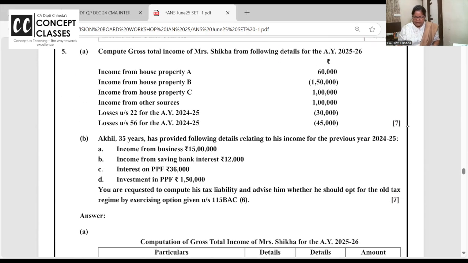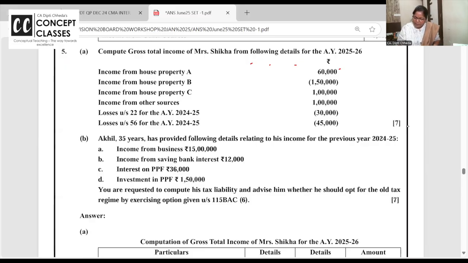Okay? Right. Gross total income of Siksha is given to you. Frankly speaking, this is over easy. Don't get overconfident that ma'am, this has come. Practice a little in-depth questions for set off and carry forward, especially with presentation. 1 and 3 are not friends. Salary and business loss cannot be set off against salary.